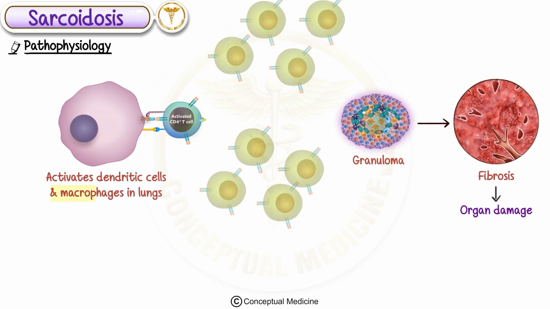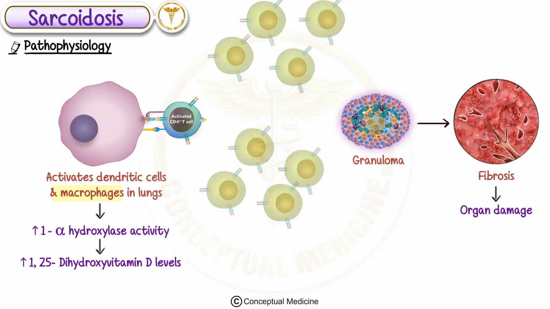Also, activated macrophages increase 1-alpha-hydroxylase activity, raising 1,25-dihydroxyvitamin D levels, which can cause hypercalcemia and sometimes kidney problems.